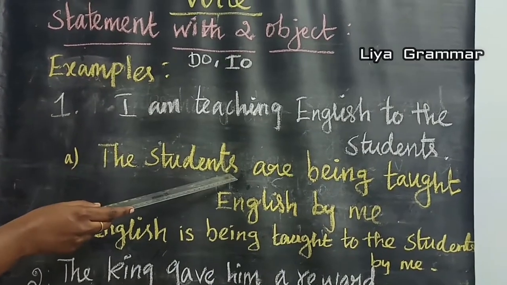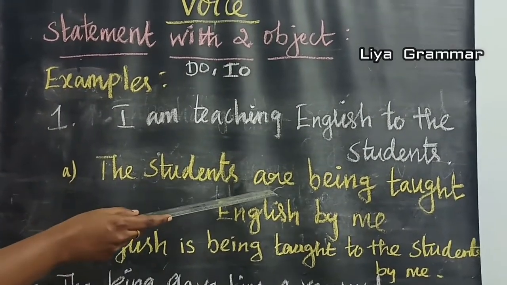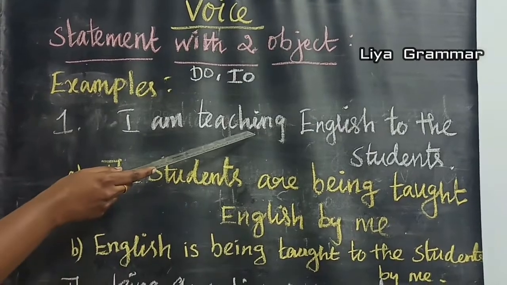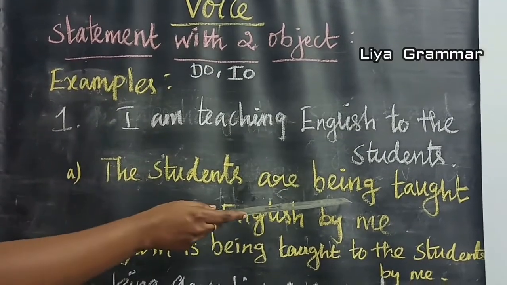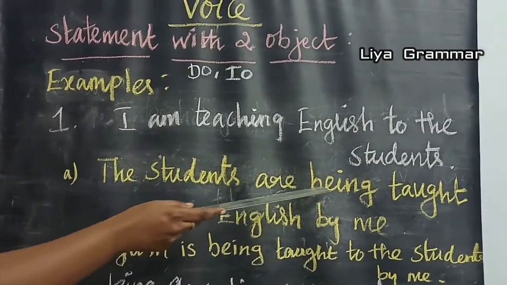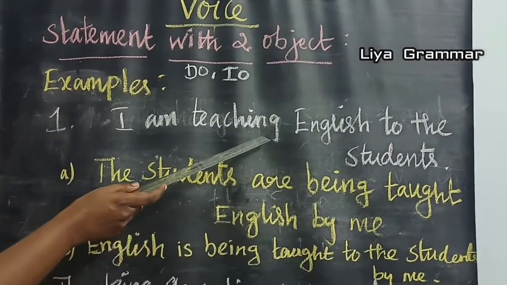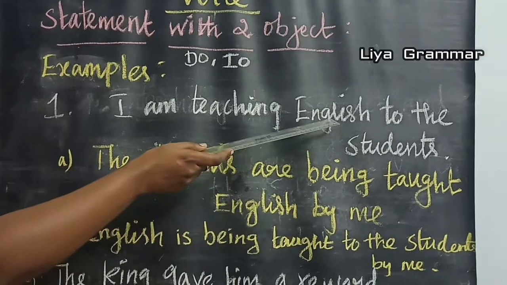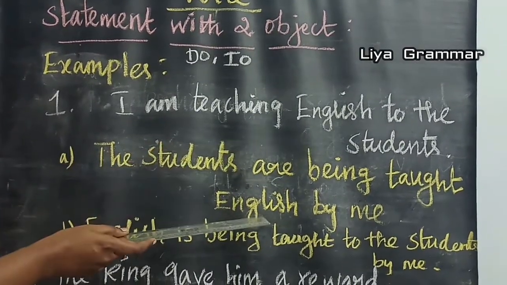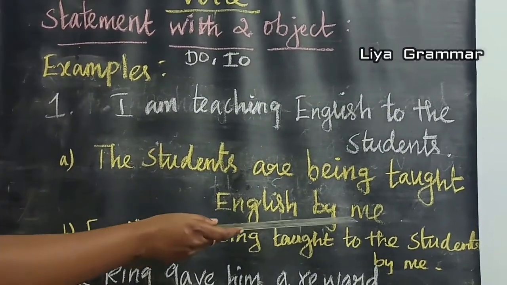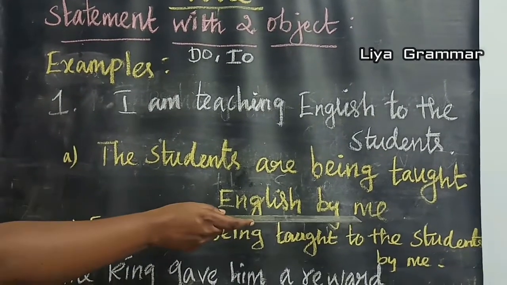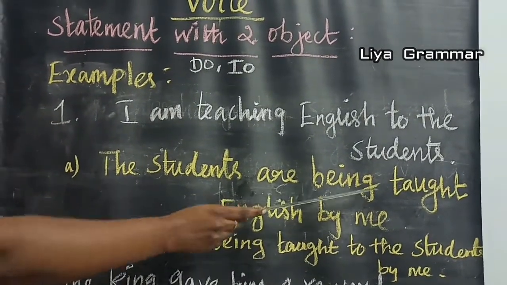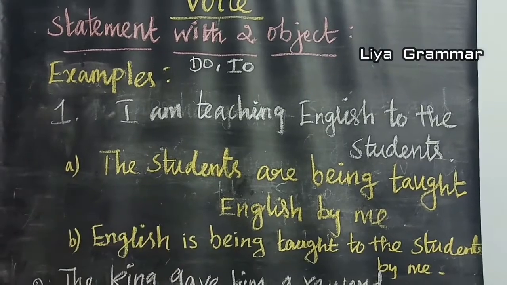Here students is plural, so write are. For continuous tense, you must add being, then verb 3. Teach, taught, taught. The students are being taught what? English, the second object. Next add by, then the subject. I changes into me. The students are being taught English by me.